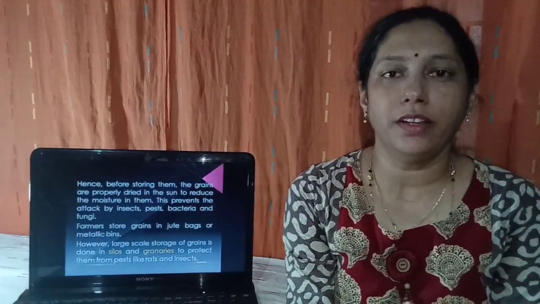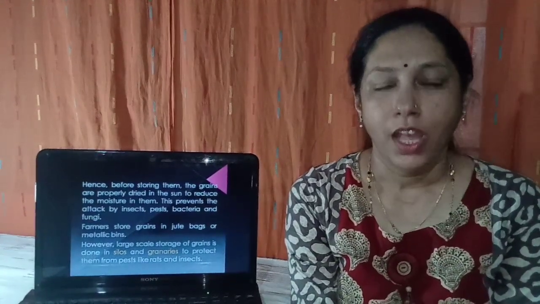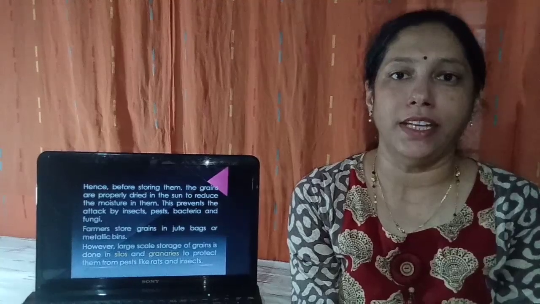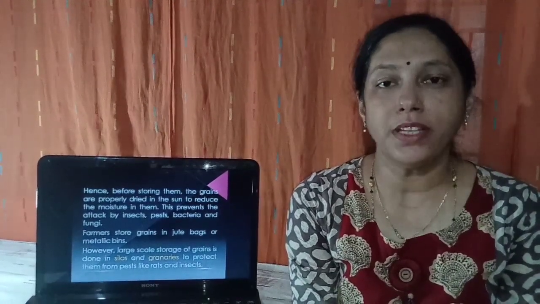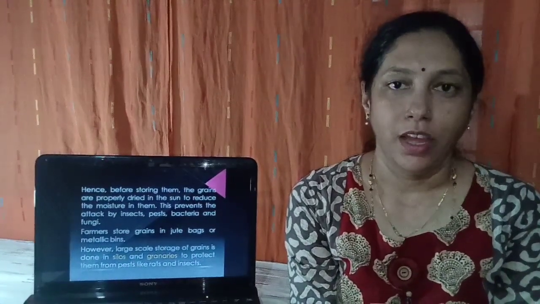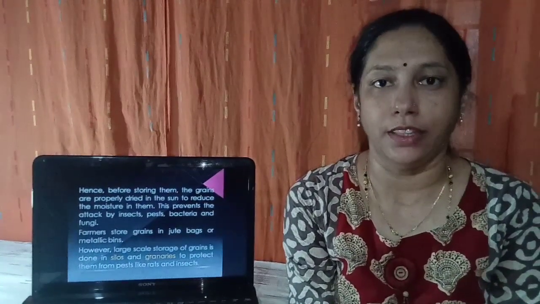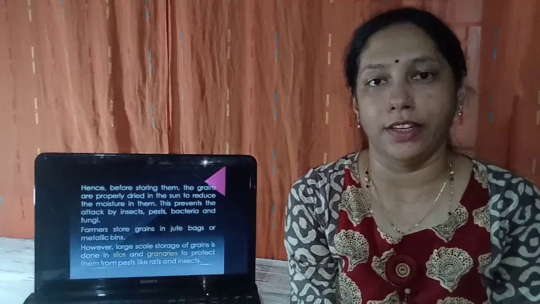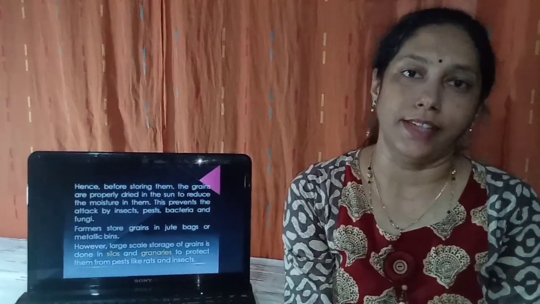Hence, before storing, the grains are to be dried in the sunlight properly to reduce the moisture from them. This prevents the attack by the insects, pests, bacteria and fungi. Farmers are storing the grains in jute bags or metallic bins. However, the large-scale storage of grains is done in silos or granaries, which protect the grains from the attack of rats and insects.